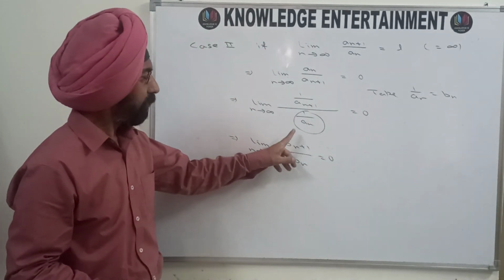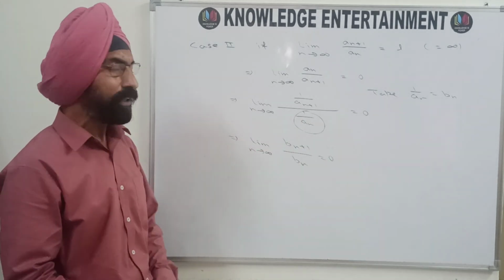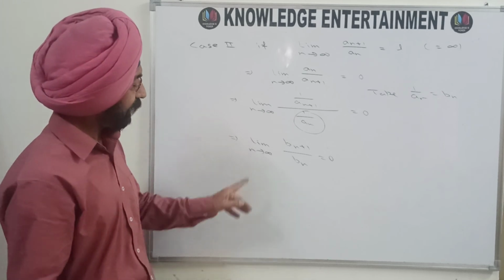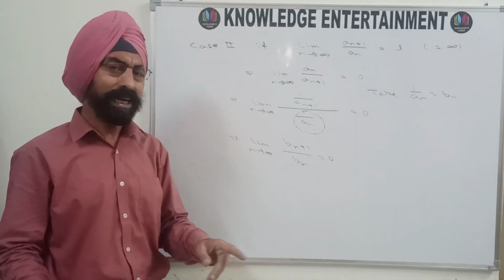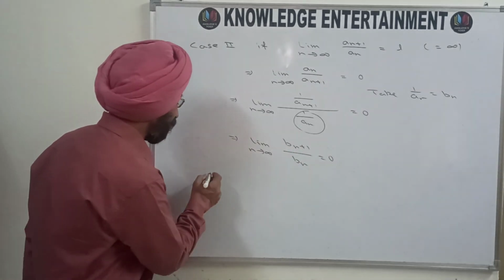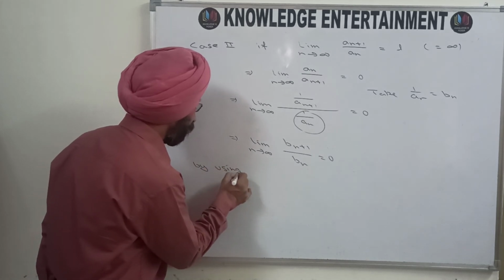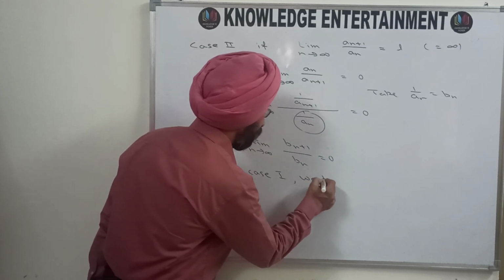Now a_n was a positive term sequence, so b_n, its reciprocal, is also positive. So you have a sequence of positive terms b_n such that limit of b_(n+1) upon b_n is 0. Here the limit is finite, so by case 1, which we just proved, we have